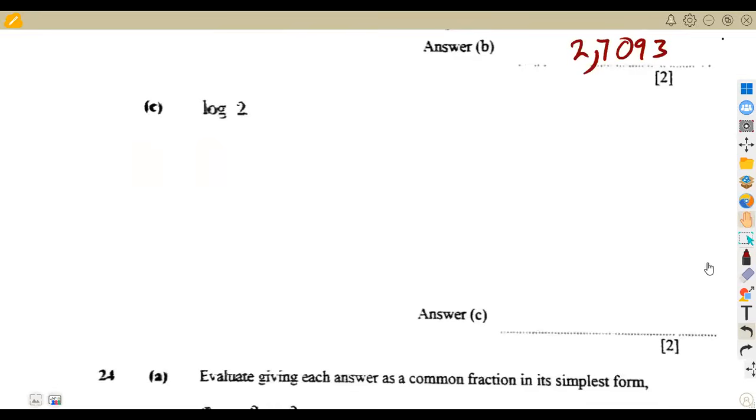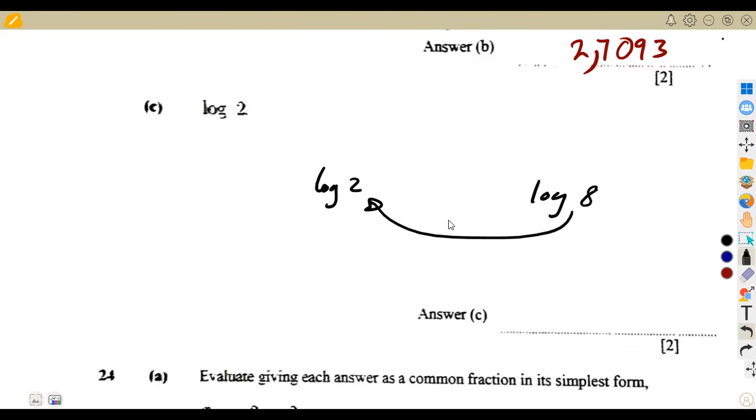How can you write log 2 in terms of log 8? That is the question. Guys, are we understanding each other here? This is different from being given log 2 and wanting to write log 8 in terms of log 2, where you would say log 8 is log 2 to the exponent of 3, since 2 cubed gives 8.